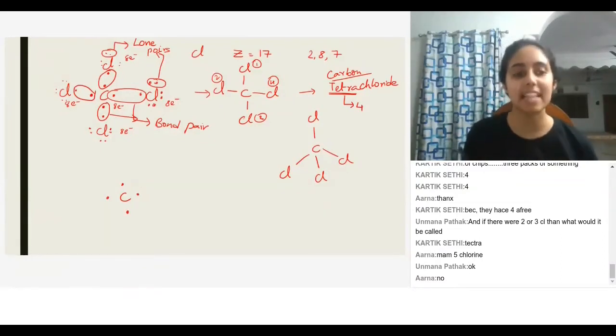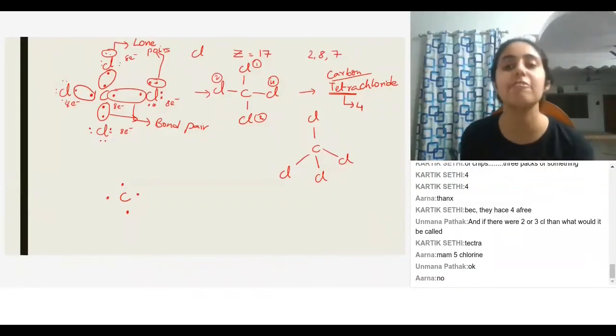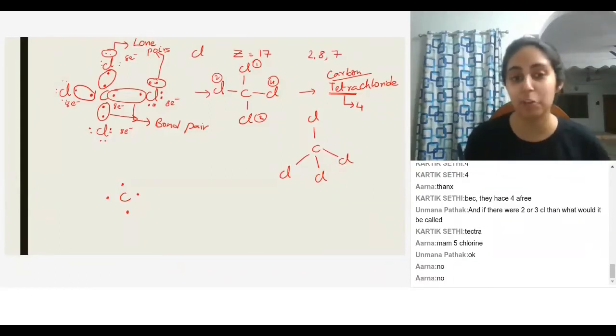Okay, can you give me an example of any atom which can have 5? So a compound can have 5 chlorines. For example, let us look at another example, all right?